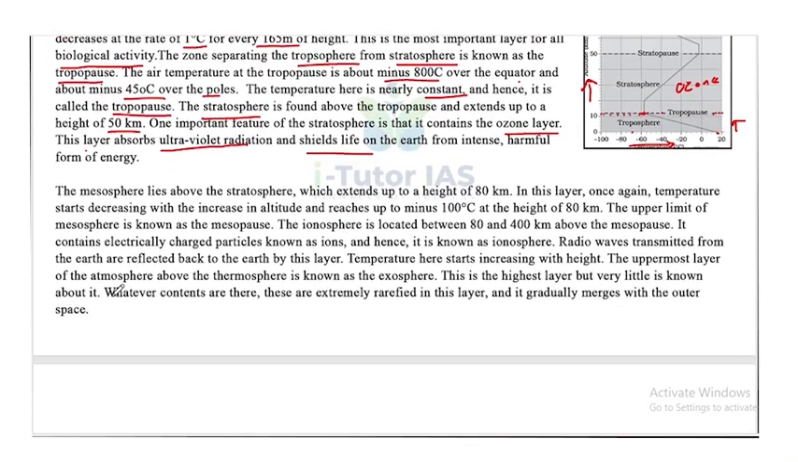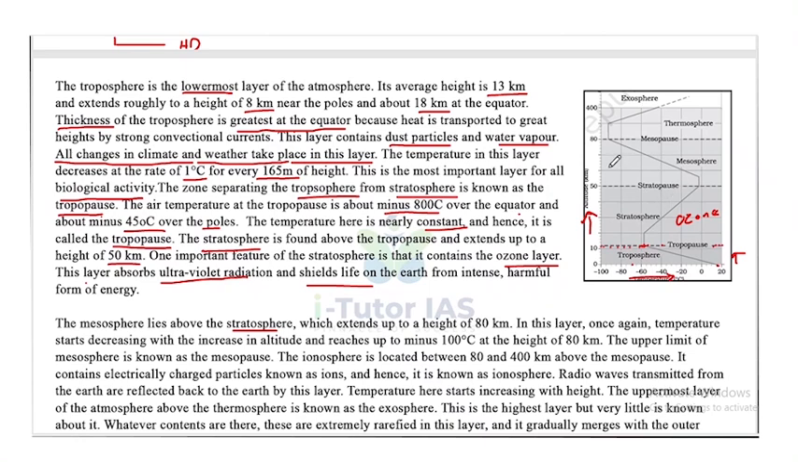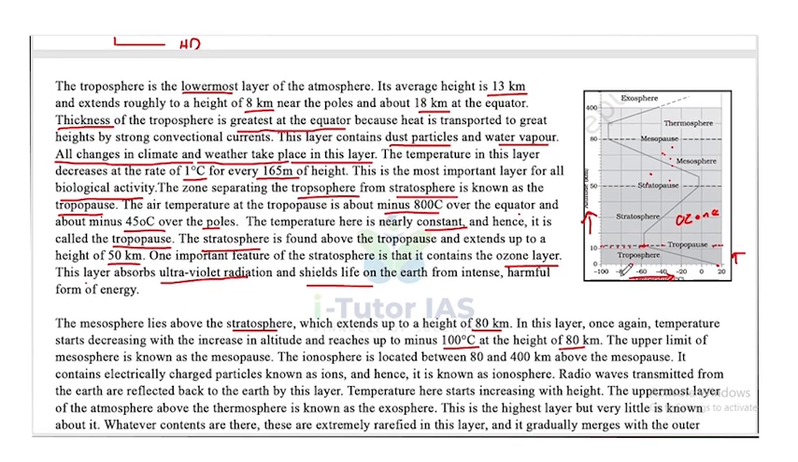Now, third one is the mesosphere. Mesosphere lies above the stratosphere and extends up to a height of 80 km. In this layer, once again temperature starts decreasing with increasing altitude, and it reaches minus 100 degrees Celsius at the height of 80 km.